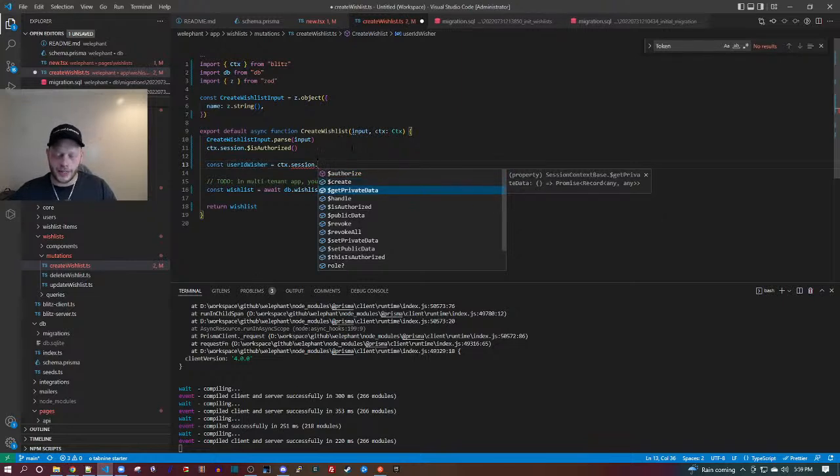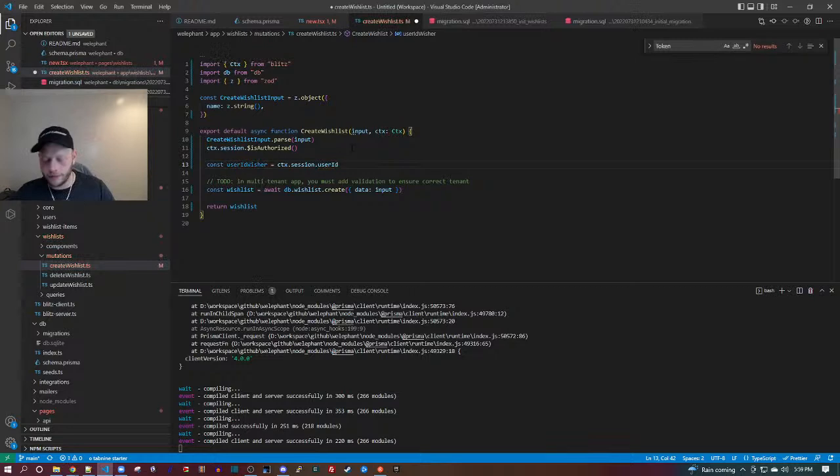So I want to get the user. So here's the session user ID. Cool, and there it is. Declared, but its value is never read. So wishlist is create wishlist. We'll create something, so this is called input.